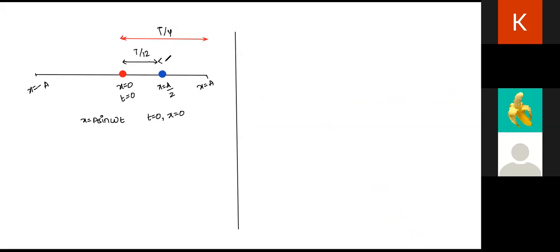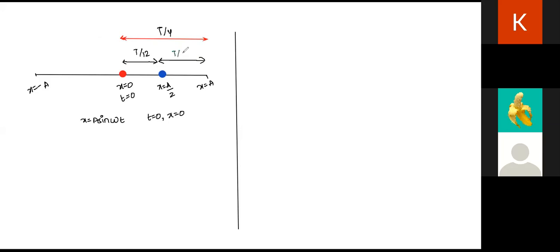So on an absolute basis, how much should be the time which the particle should take to travel from here, x is equal to a by 2, to x is equal to a? That will be, tell me how much? T by 4 minus T by 12. Now is it clear? Yes, sir. Okay, great. So we have T by 4 minus T by 12, right? See, this gives me 3 by 12 minus 1 by 12, which is 2 by 12, or T by 6, right?